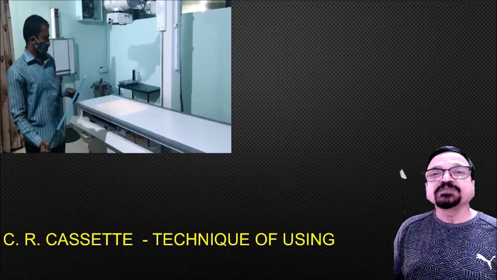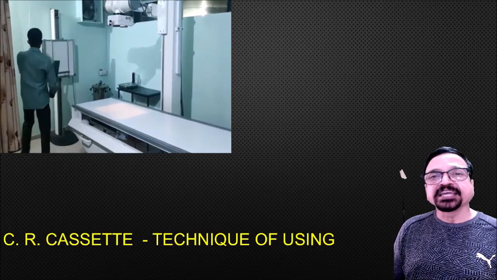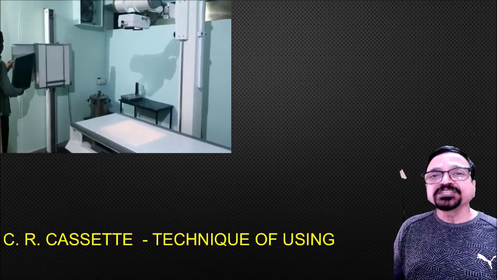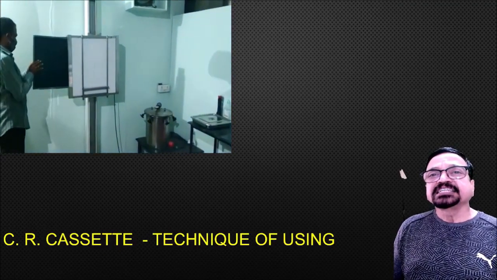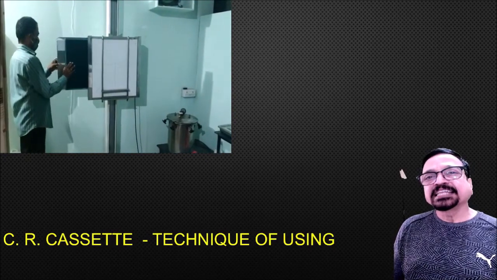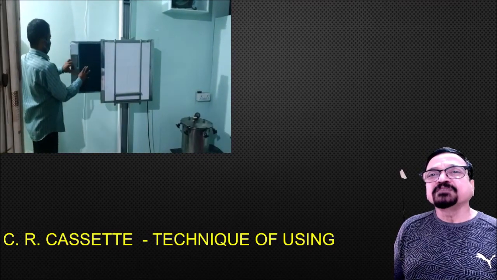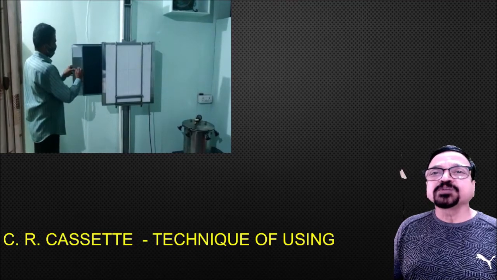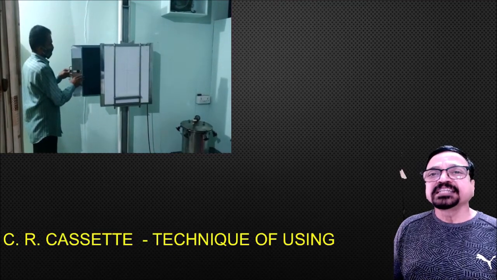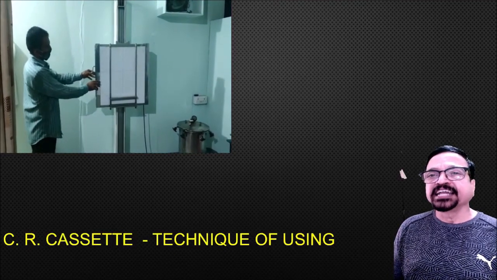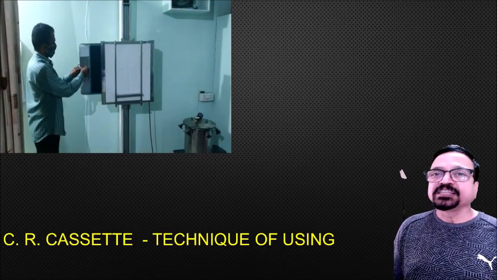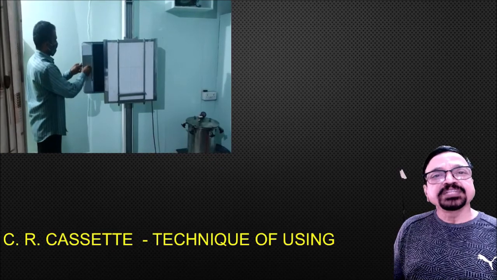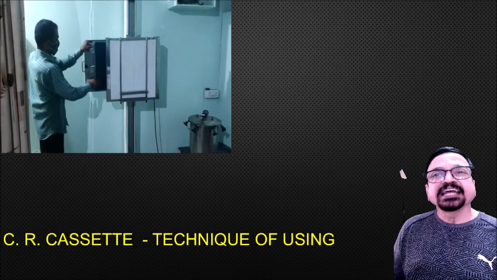Now this we have shown when the patient is in Bucky. Now this is for demo purposes. The other way is by using a vertical Bucky. In that the CR is put in, it is fixed, the marker is put up and it is put inside. Now here we are using a vertical Bucky to take the radiographs. Now the third application is when you need a vertical but you need no Bucky.